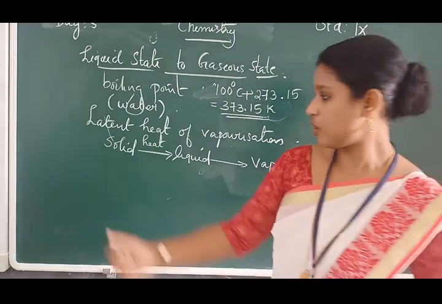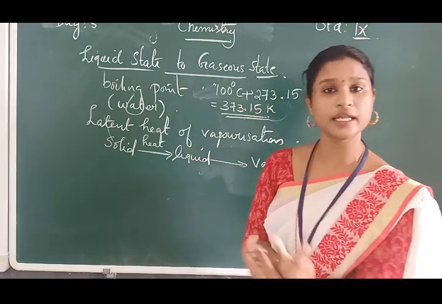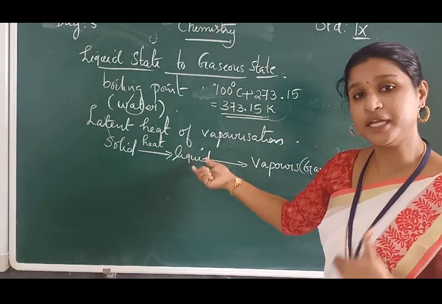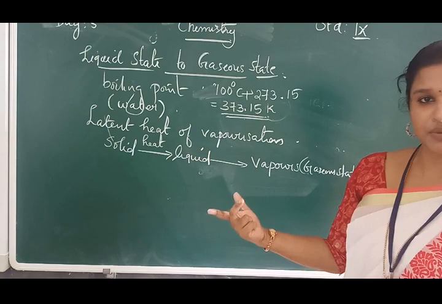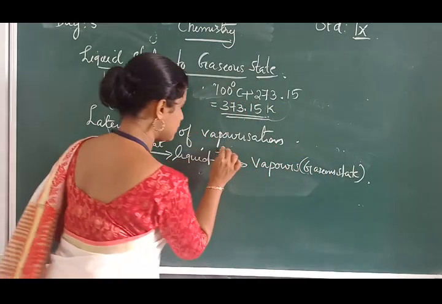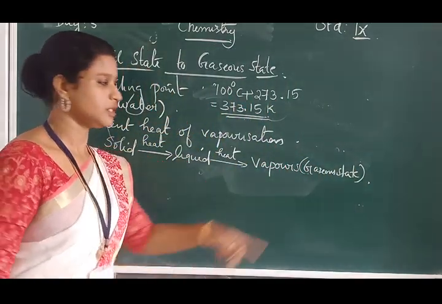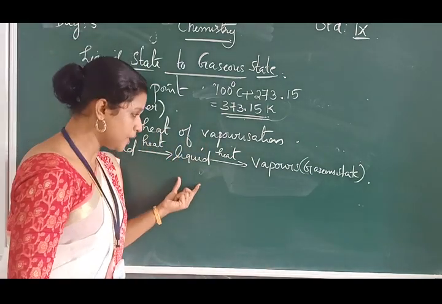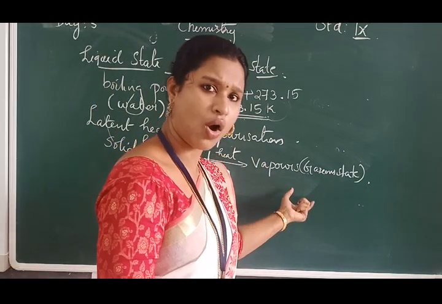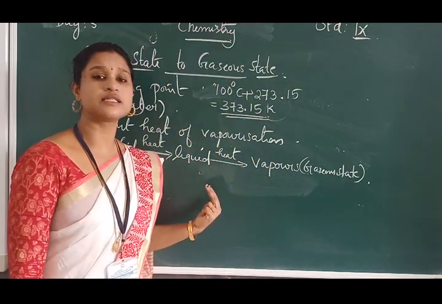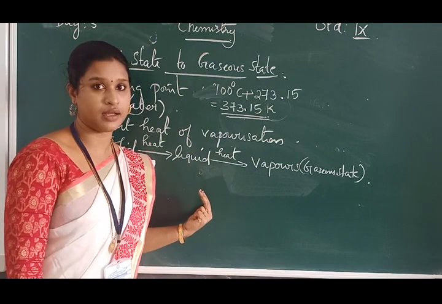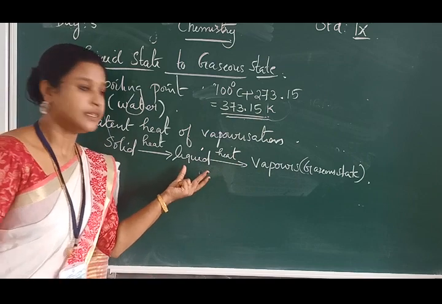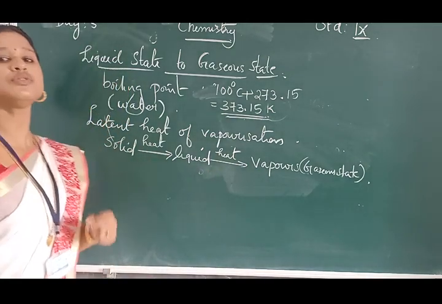Isn't it? How do we convert a solid state into a liquid state? When we heat it. Then this liquid state can be turned into gaseous state through the heating process also. We just need to heat it. So first of all, solid turns into liquid and liquid turns into vapor, and also the same way the reverse may also happen. How? Vapors may transform into liquid and this liquid may transform into solid.